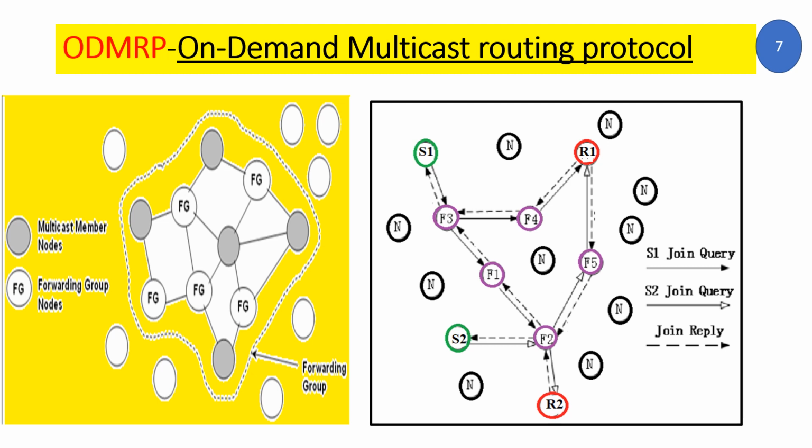Whereas for S2, both receiver 1 and receiver 2 directly reply back to S2 regarding the path that has to be used between S2 and receiver 1 and between S2 and receiver 2. So forward group nodes not only forward data packets, they also help in discovering the path, and they communicate back to the source node regarding the path. The route is discovered only when the source node wants to communicate. No prior determination of the route is done. Thank you.